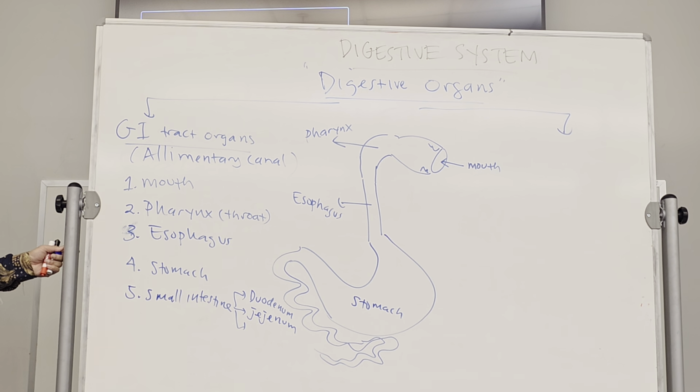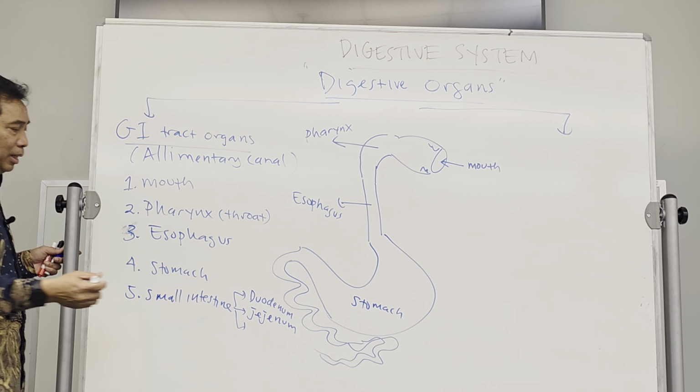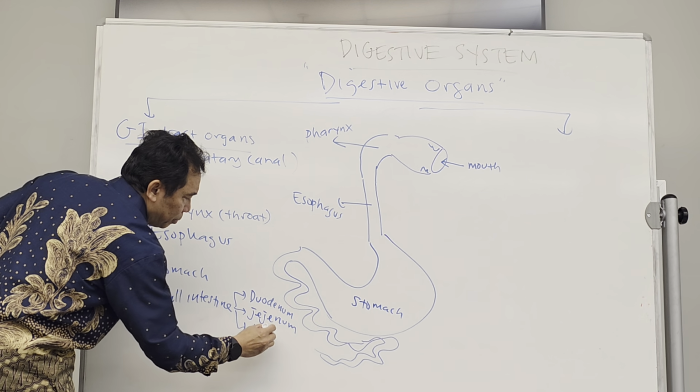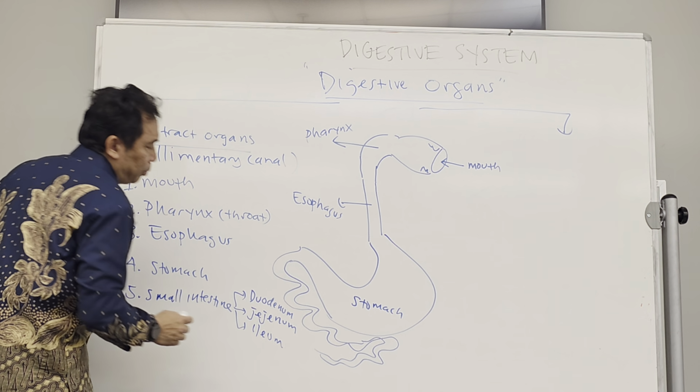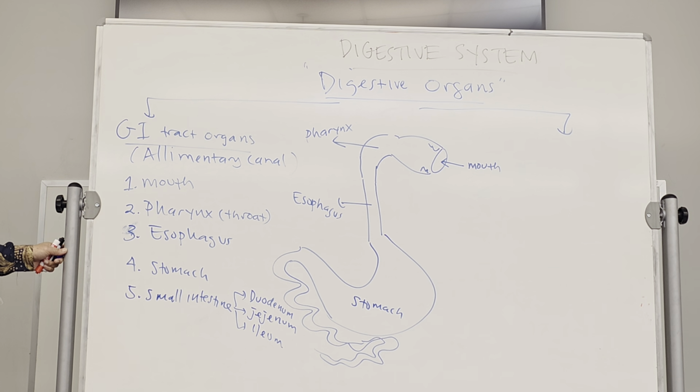This is where the absorption mostly takes place. And then the ileum. The rest of the absorption will be happening here in the ileum. So duodenum, jejunum, and ileum. That's part of the small intestine.